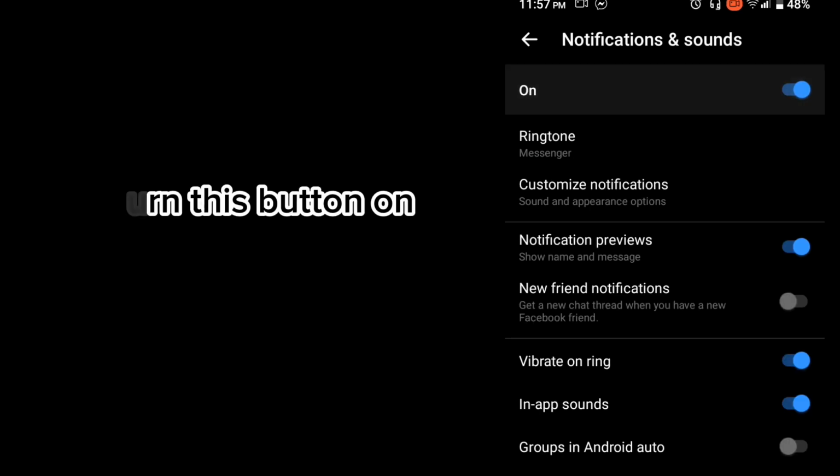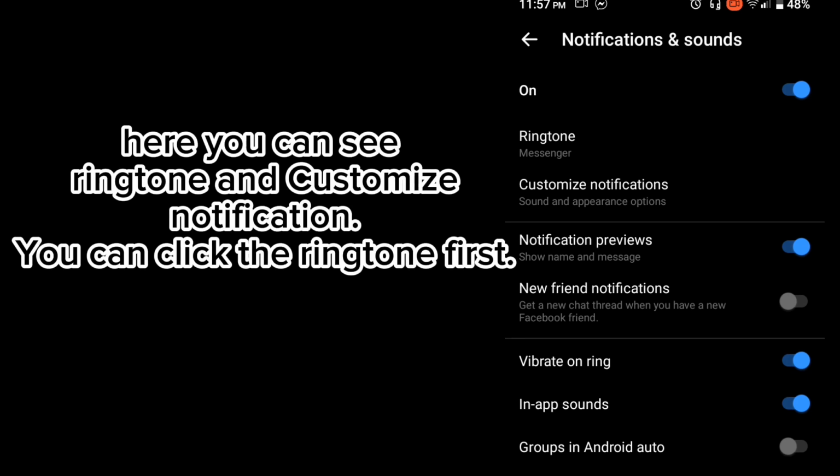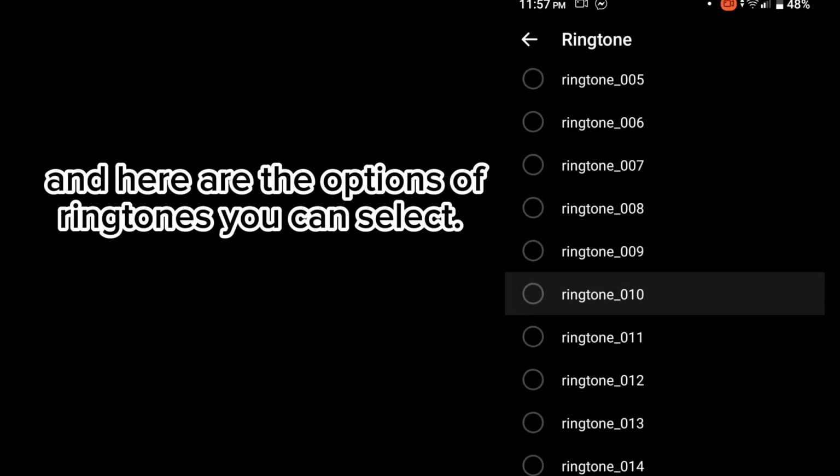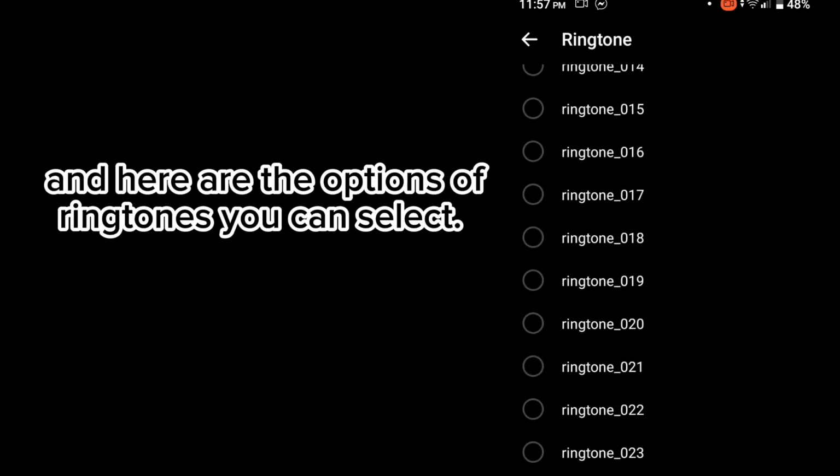Turn this button on. Here, you can see ringtone and customize notification. You can click the ringtone first. And here are the options of ringtones you can select.